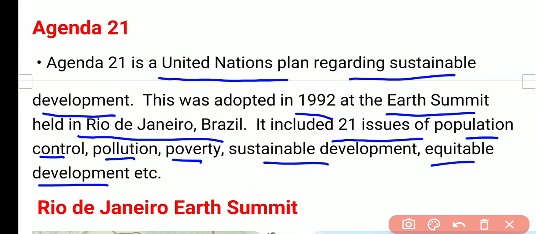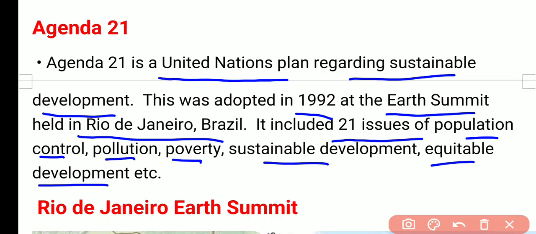So what is Agenda 21? It is the United Nations plan regarding sustainable development. Okay, it includes 21 issues. It was adopted in the first Earth Summit that was held at Rio de Janeiro in June 1992, and some of the examples that are part of Agenda 21 are population control, poverty, pollution, sustainable development, equal development, etc.